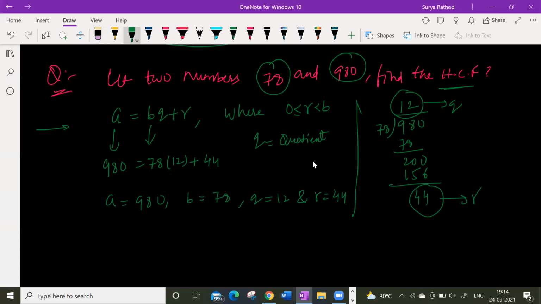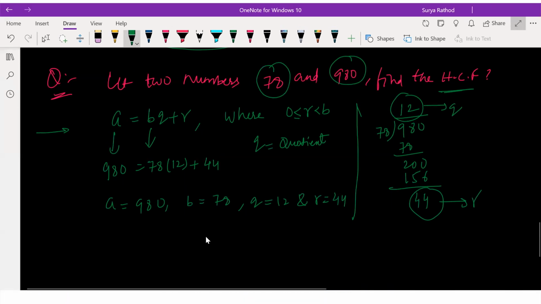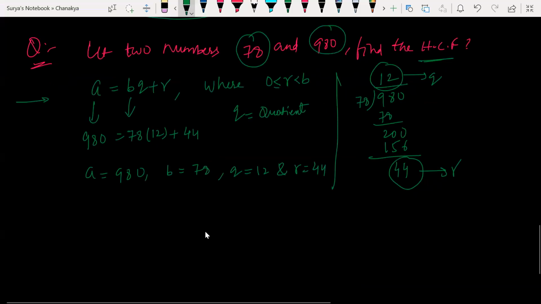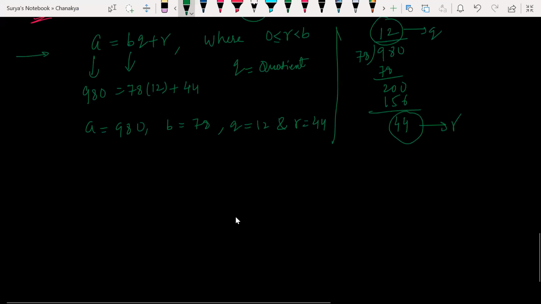Yes, sir. But how do we find the HCF from here? Look, now we consider the divisor. What is the divisor here? 78, right? We consider it as the divisor, and the remainder is 44. To apply Euclid's division, 78 is equal to 44 into 1 plus 34.